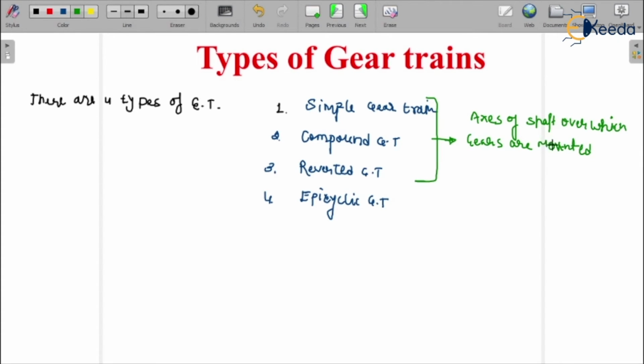So there is no relative motion of the axes of the shafts. In the first three types of gear trains, this is the condition.